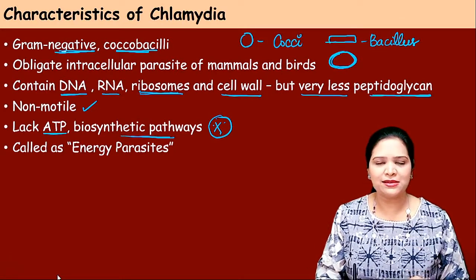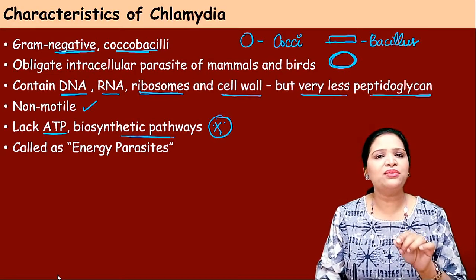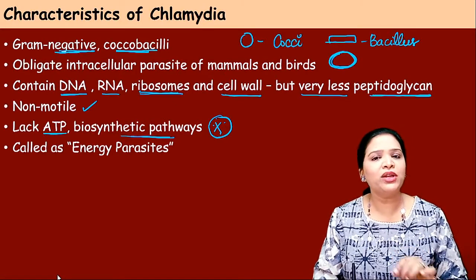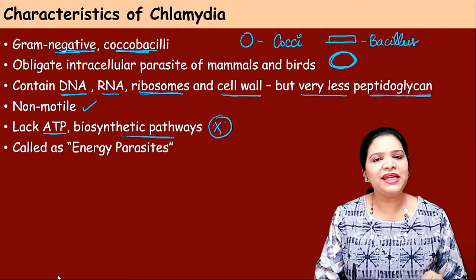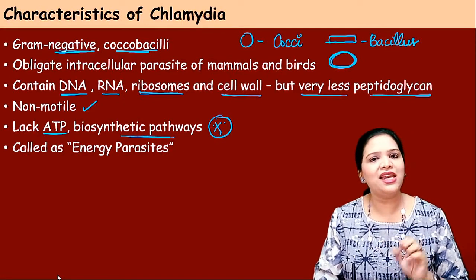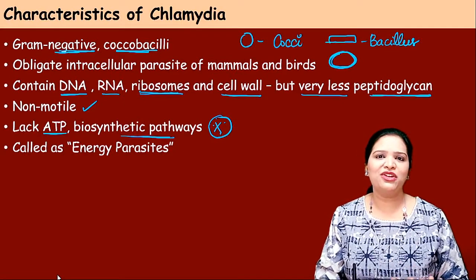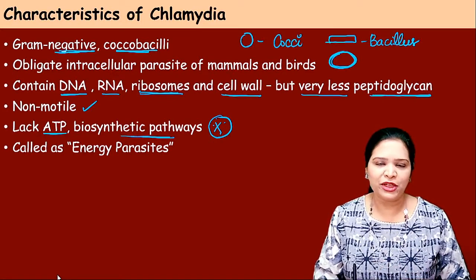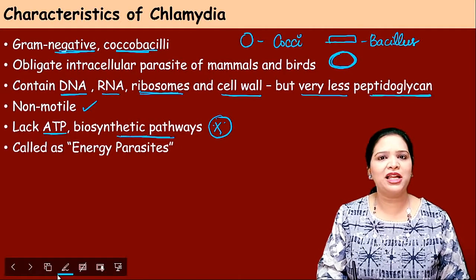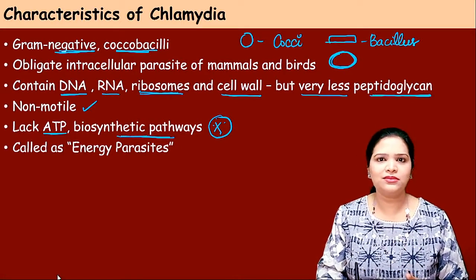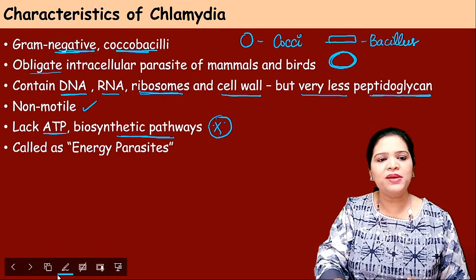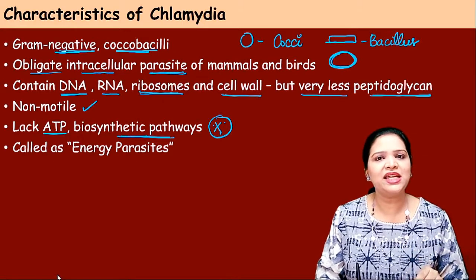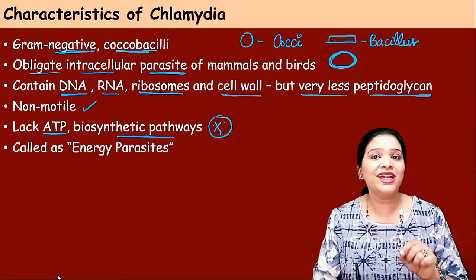So how do the viruses replicate? The viruses do not have their own ATP synthesis mechanism or any other biochemical pathway. They don't have mitochondria. So the viruses completely depend on the host cell for energy production. Same like viruses, the chlamydia also behaves. They do not have the ATP synthesizing mitochondria. They do not have any biochemical pathways. They depend upon the host cell. So that's why this is an obligate intracellular parasite. Obligate means compulsory. Compulsorily it lives within a cell. That's why it's called intracellular.